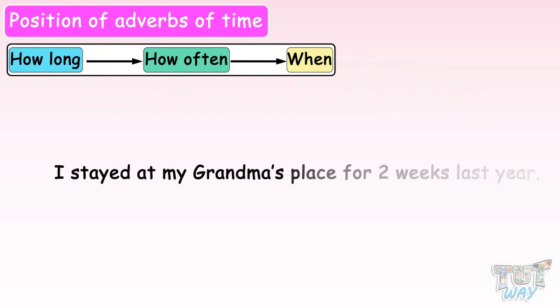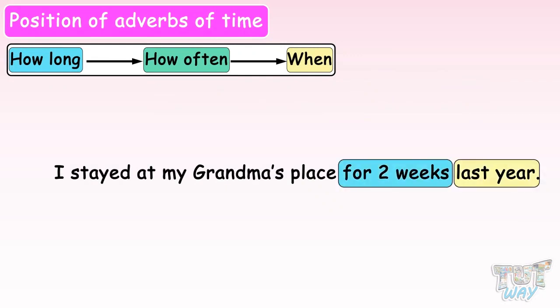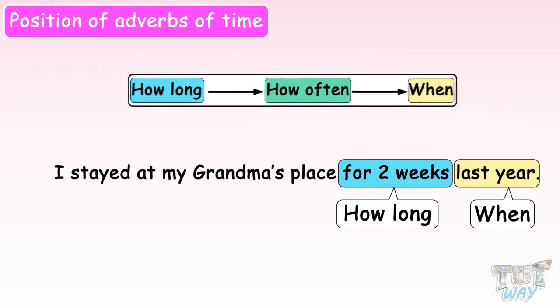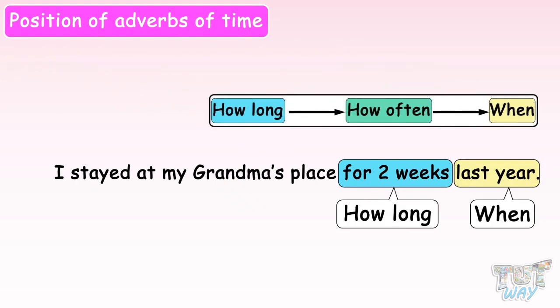I stayed at my grandma's place for 2 weeks last year. Here again, we have 2 adverbs of time, for 2 weeks and last year. For 2 weeks answers the question, how long? And last year, when? So again, it follows the sequence how long and when.